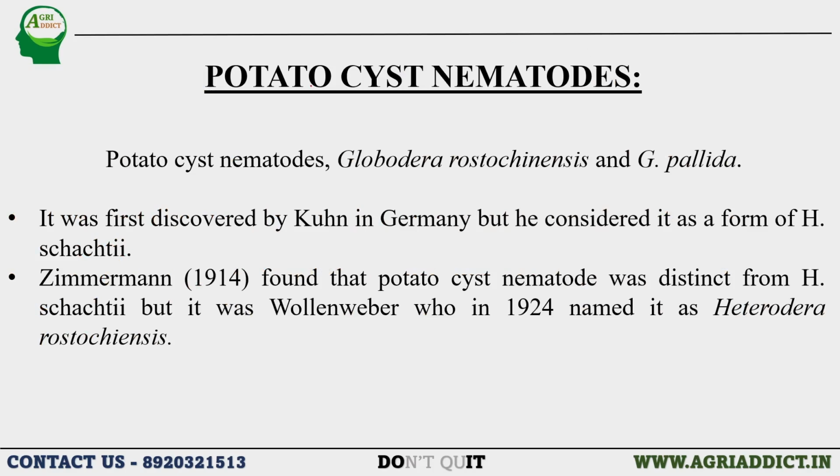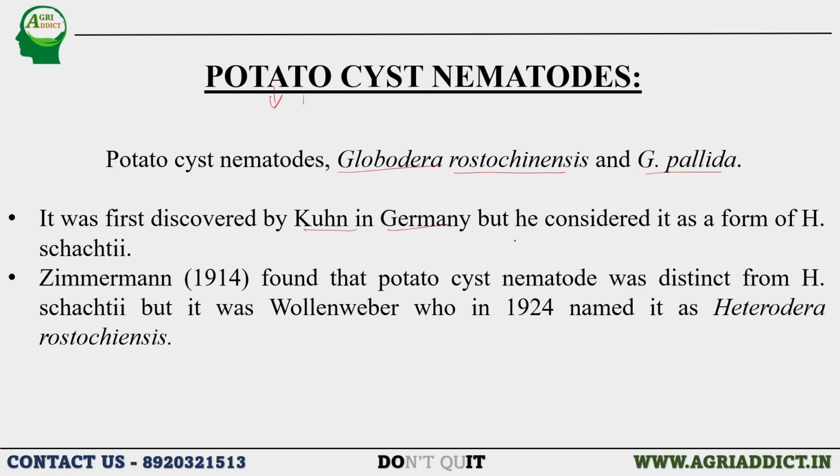As cyst nematode is mainly attacking potato, the name is given as potato cyst nematode. The potato cyst nematode scientific name is Globodera rostochiensis and Globodera pallida. It was first discovered by Kuhn in Germany, but he considered it as a form of Heterodera schachtii. Initially, Kuhn reported this type of nematode, that is potato cyst nematode.